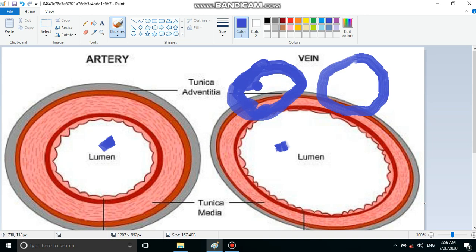So thick wall and small lumen for artery; big lumen and thin wall for vein. This diagram will get you full marks, no issue. You don't need to show all the different layers of the wall. Fine.